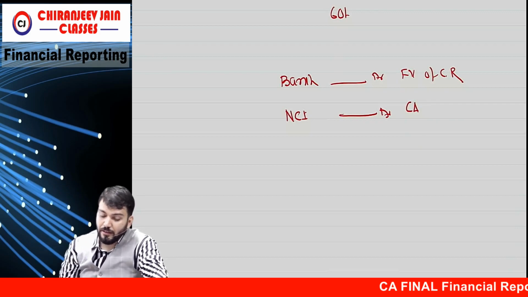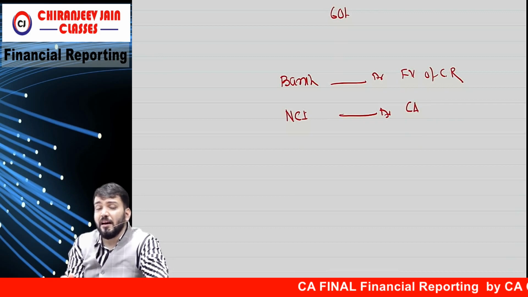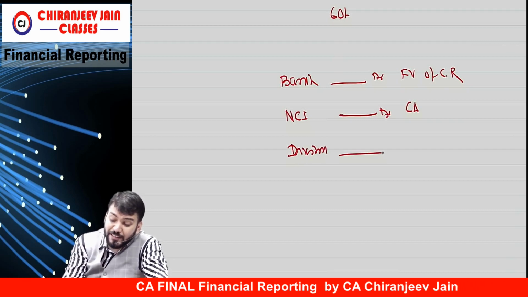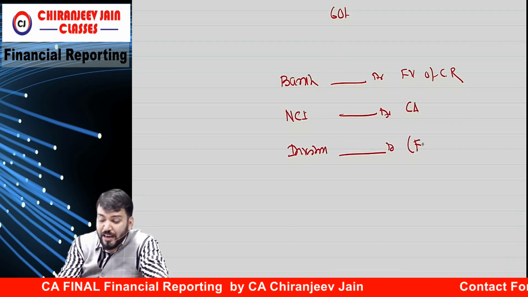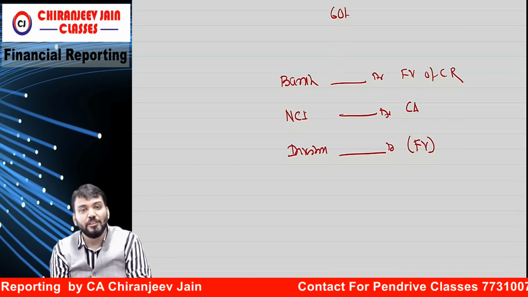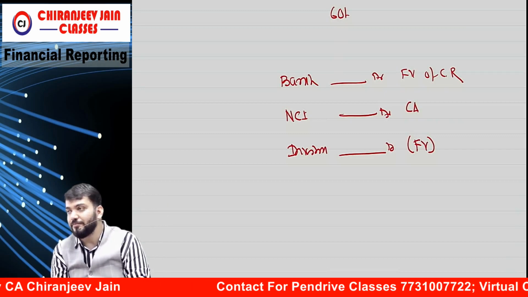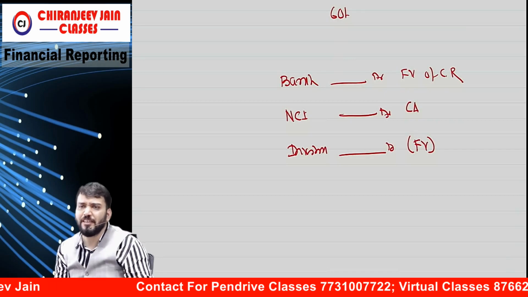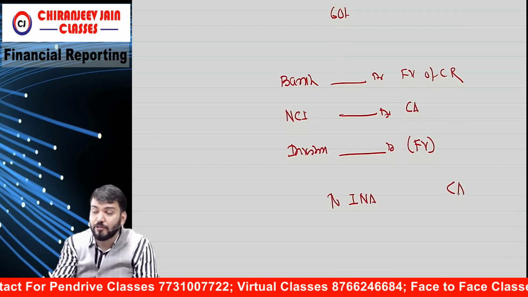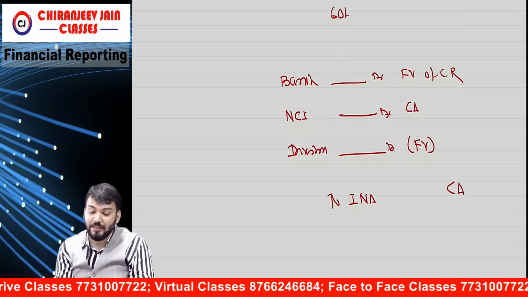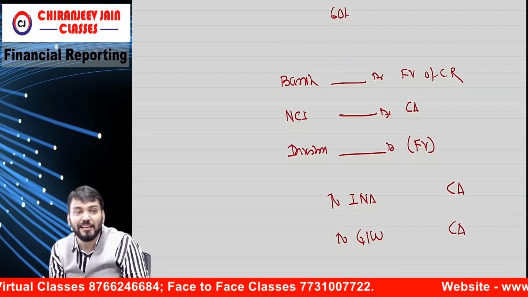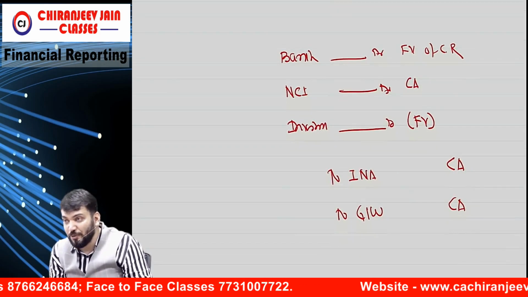Correct? And we also need to recognize the investment which has been retained. This is recognized at fair value on the date of disposal. Understood? Whatever fair value of shares is there. Then we need to eliminate all INA, at carrying amount on the date of disposal. Then goodwill will also be eliminated, at carrying amount on the date of disposal.